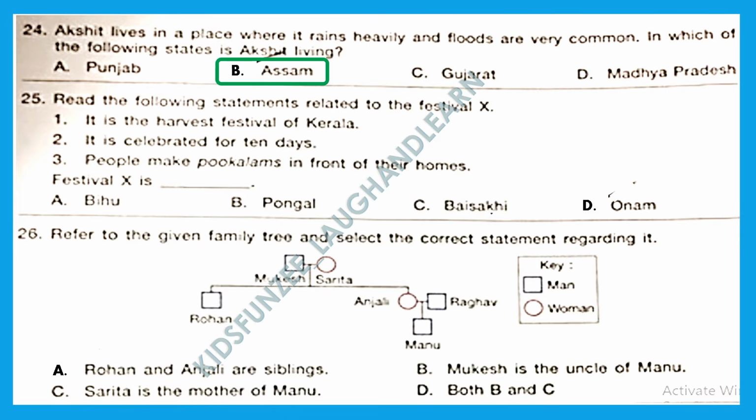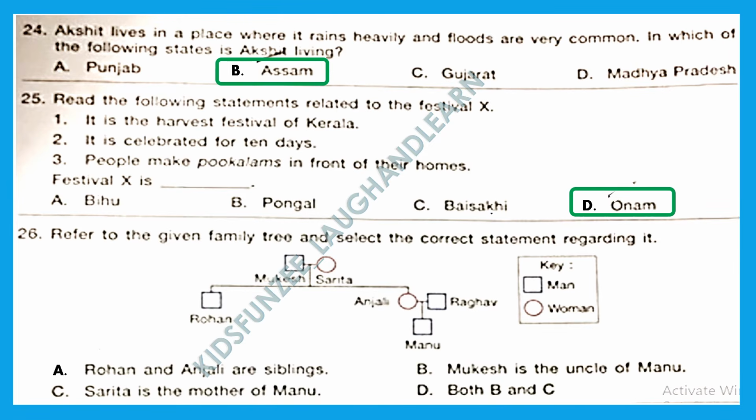Question 25. Read the following statements related to the festival X. It is the harvest festival of Kerala. That was an easy one. Onam. It is celebrated for 10 days. Statement is correct for Onam. People make pookalams in front of their homes. That is also correct for Onam. So festival X is Onam. Option D is the right answer.